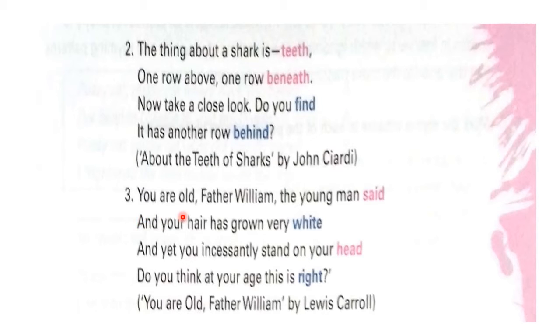Third example: You are old, Father William, the young man said, and your hair has grown very white, and yet you incessantly stand on your head. Do you think at your age this is right? Here the rhyming words are found in alternate lines.